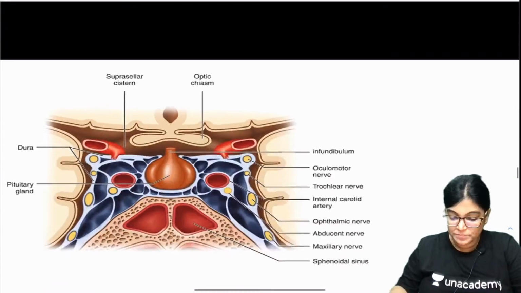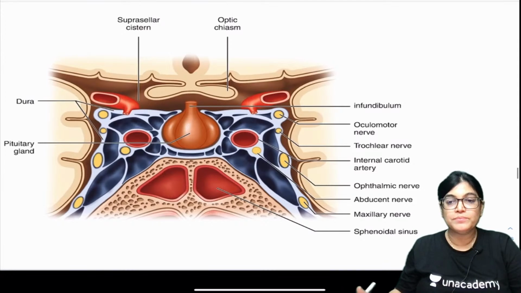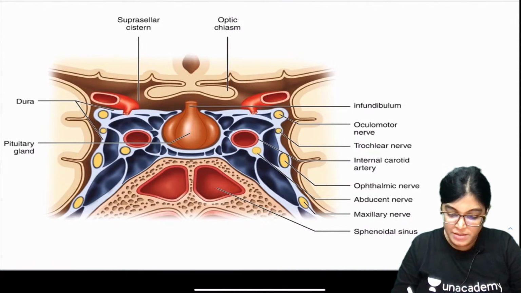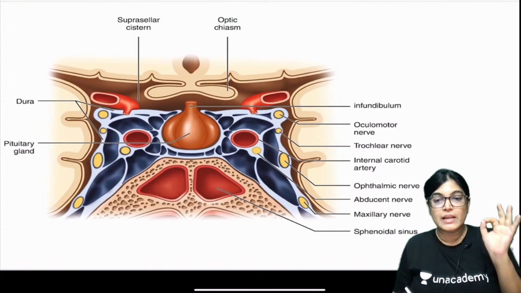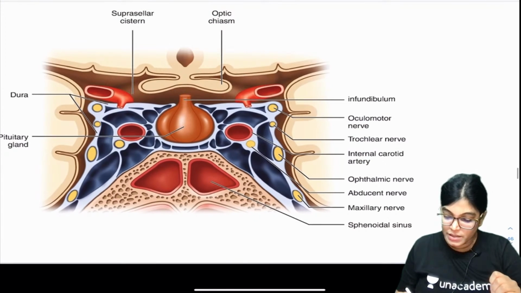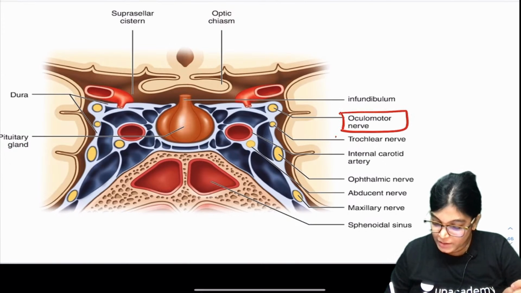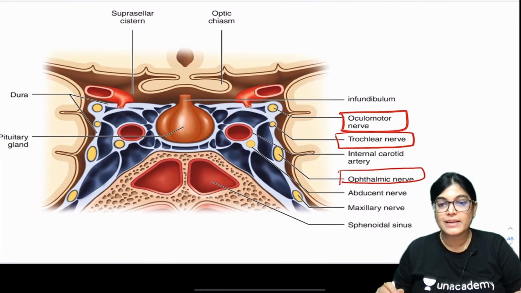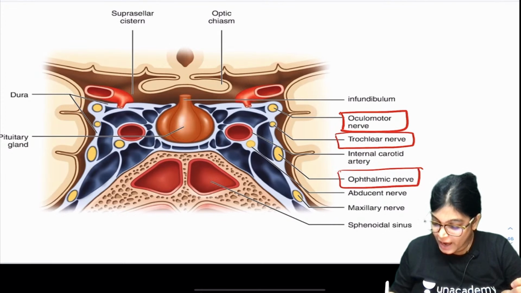Let me show you the diagram. Just a quick revision, as most of you already know the facts. Here the nerves are shown, and I want to show you the nerves lying in the lateral wall of the cavernous sinus. This is the oculomotor nerve, the trochlear nerve, and lower to it is the ophthalmic nerve, the first division of the trigeminal nerve, and then the maxillary nerve.